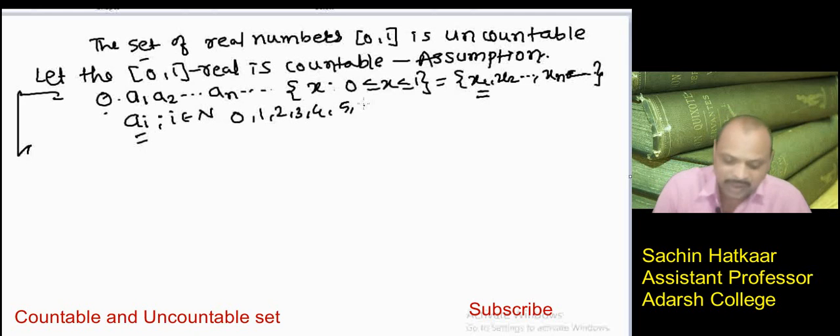For example, let us assume numbers whose decimal expansion is terminating.